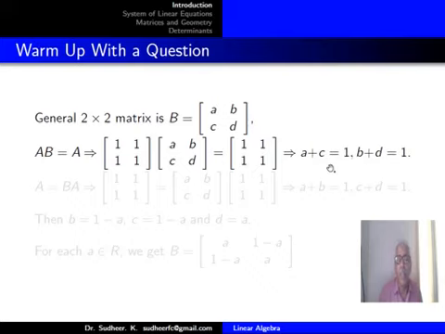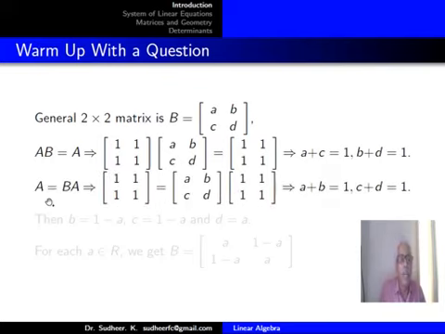And that will give you two equations: a plus c equal to 1 and b plus d equal to 1. Similarly, if you write the equation A equal to BA, that is [1, 1; 1, 1] equal to [a, b; c, d] into [1, 1; 1, 1], and that will give you two more equations: a plus b equal to 1 and c plus d equal to 1.